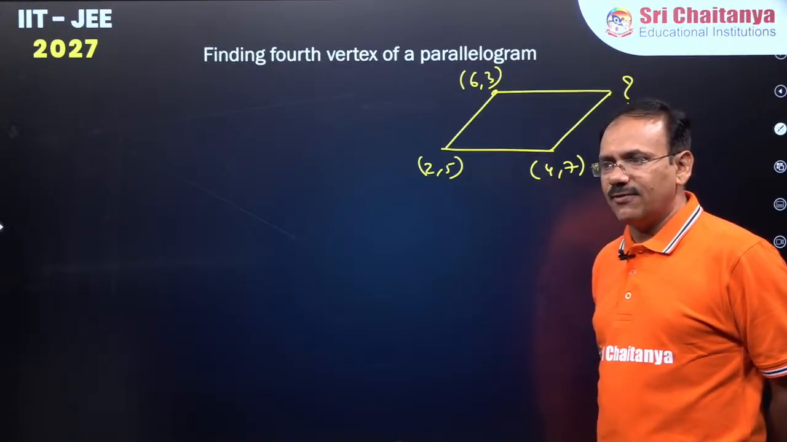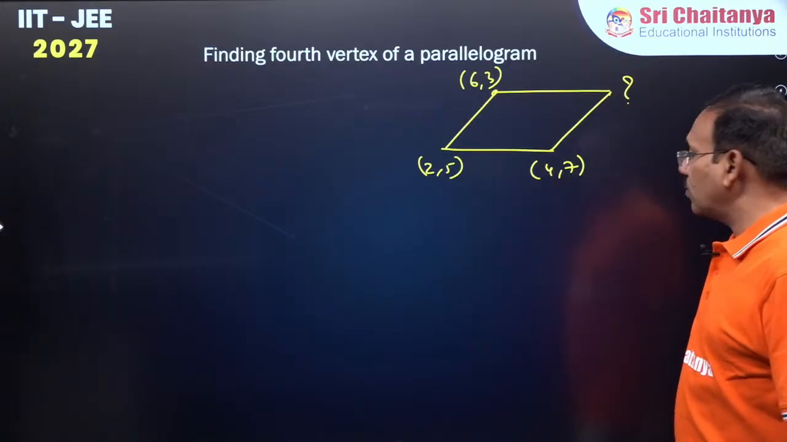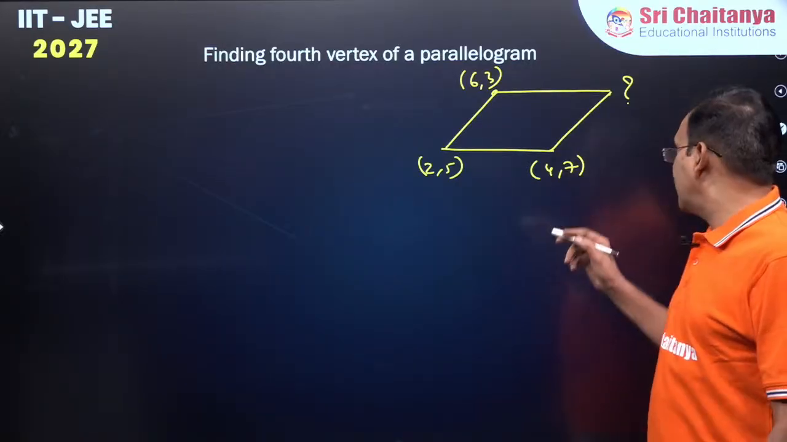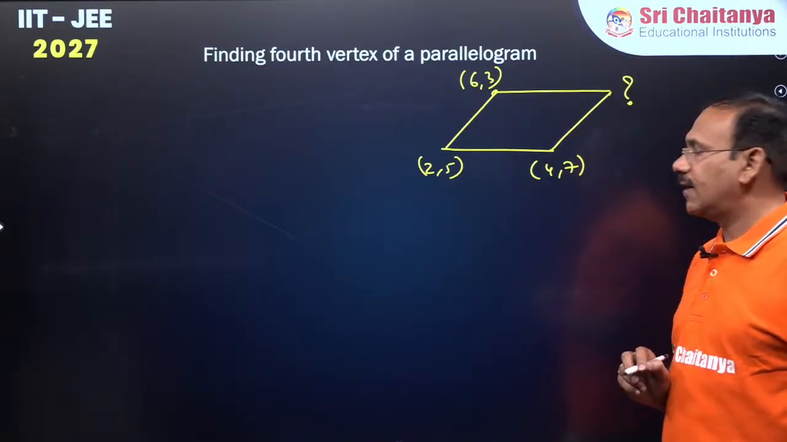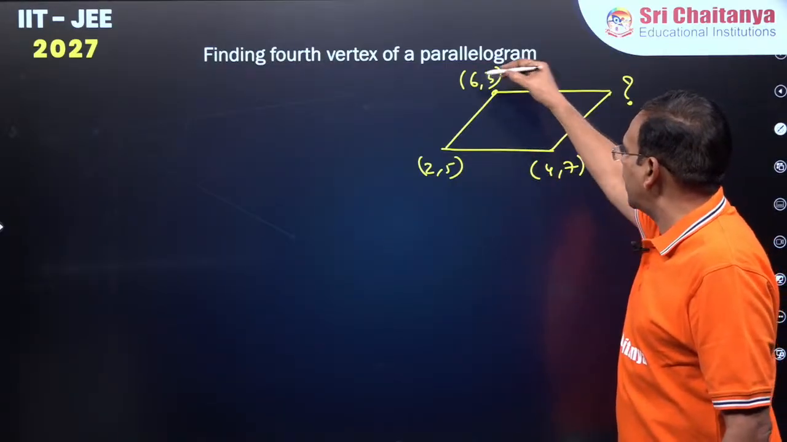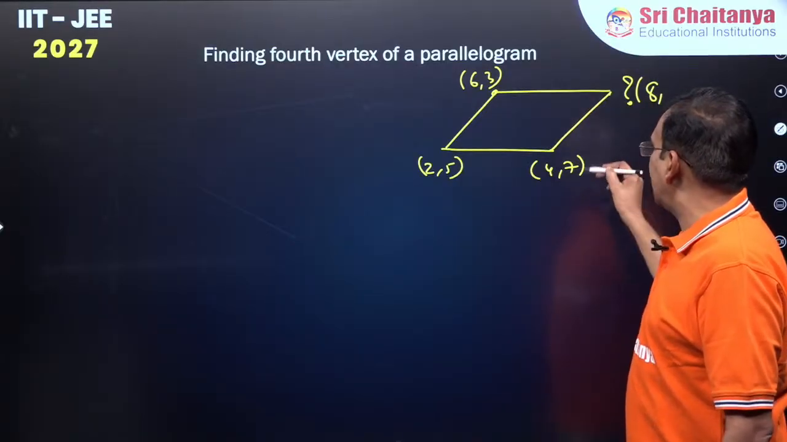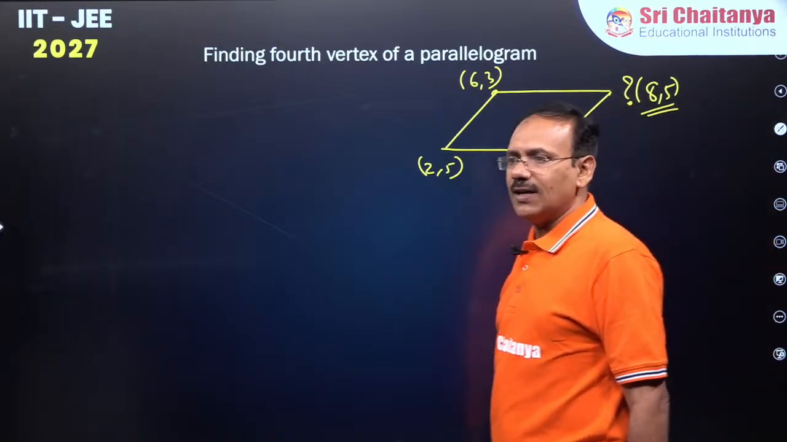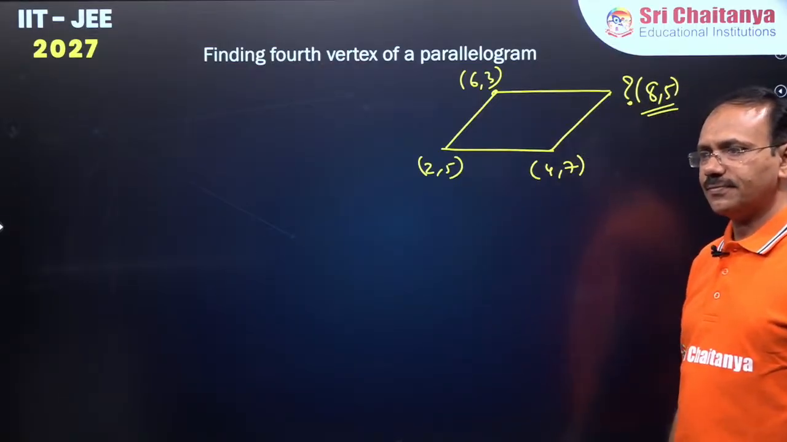So, you see, it is 6, 3, 2, 5, 4, 7. What we can do for the fourth vertex is, whatever vertex you want, the opposite one you have to subtract, add these two and subtract. 6 plus 4, 10, minus 2, 8. 3 plus 7, 10, minus 5, 5. 8 comma 5. Superb, dear students, wonderfully answered. Very nice. Good, good, good. Fine.